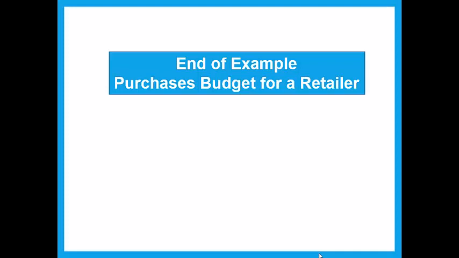So the key thing to remember for the retailer is that if you're given sales at the sales price, you will need to convert it to cost, because we buy our inventory at cost and then sell it for a higher price. All right, work your homework problems, and you've also got another problem later in the lecture notes that deals with the retailer, and work through that and bring questions to class. See you then.